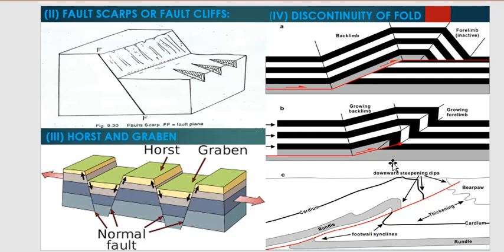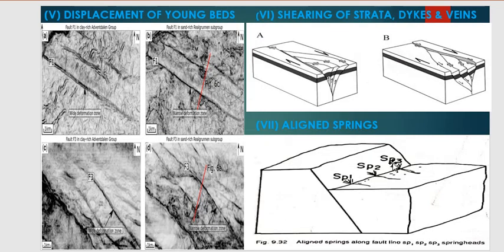Next, shearing of strata, that is, dikes and veins cut into blocks with up or down or lateral displacement. If dikes or veins are present in the rock strata and these dikes are dislocated, then it is an indication of a fault. Then displacement of very young beds like unconsolidated siltstone, claystone, and terrace deposits suggests active faults.